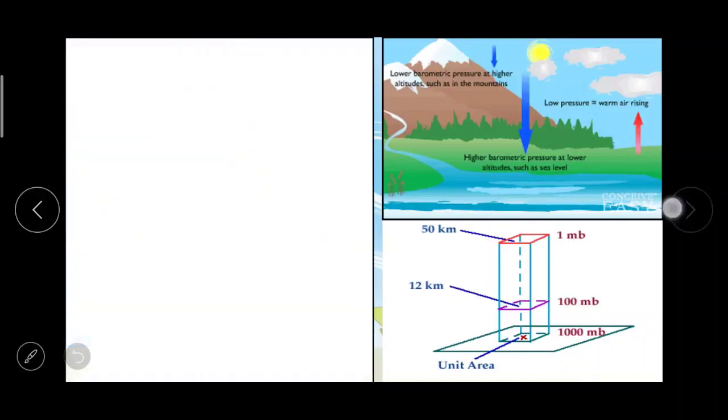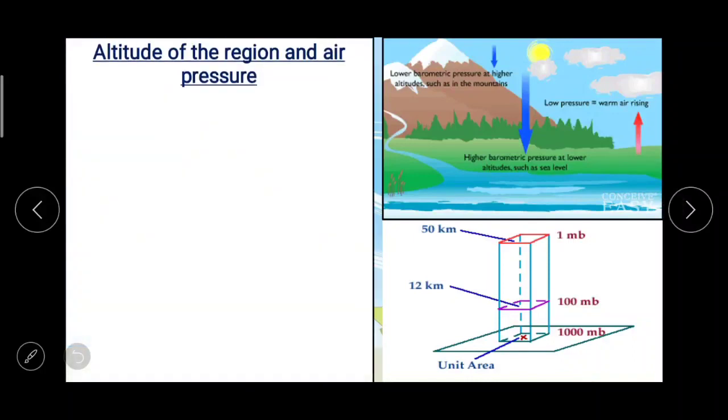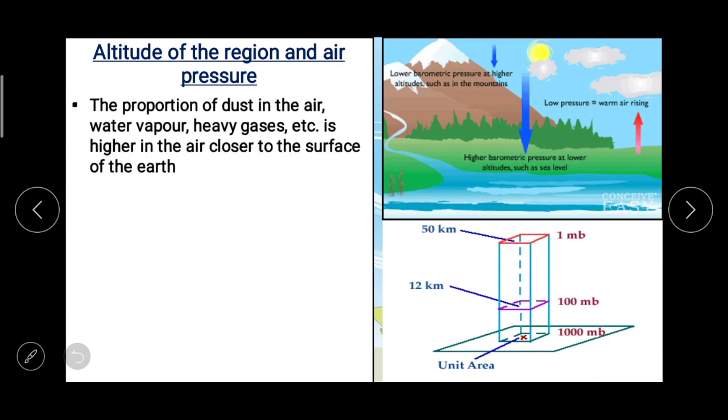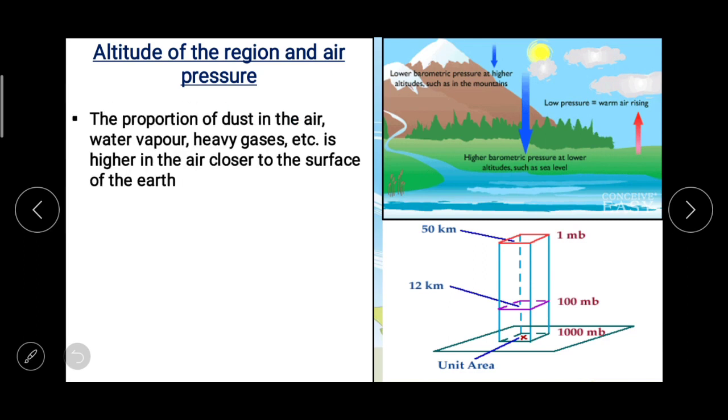Then the next one, altitude of the region and air pressure. The proportion of dust जो हमें easily आँखों से दिखती है, dust in the air.